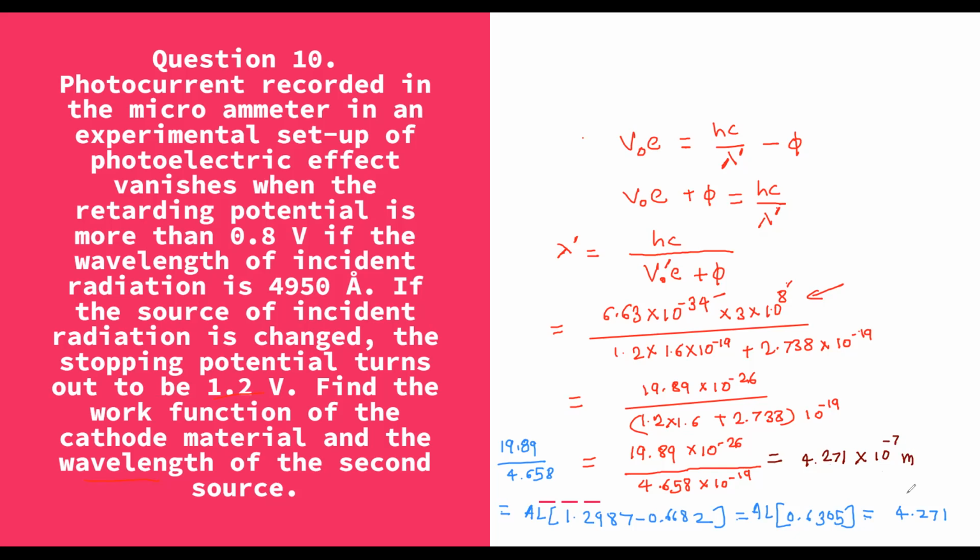And if you want to convert it into angstrom, then you will write 4271 angstrom unit. You convert it into 10 raised to minus 10 format. So this will be the answer for question number 10 for the second wavelength. Thank you.